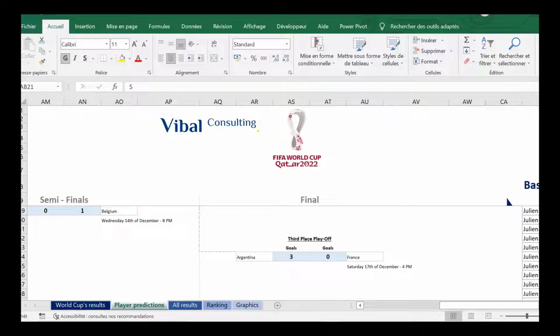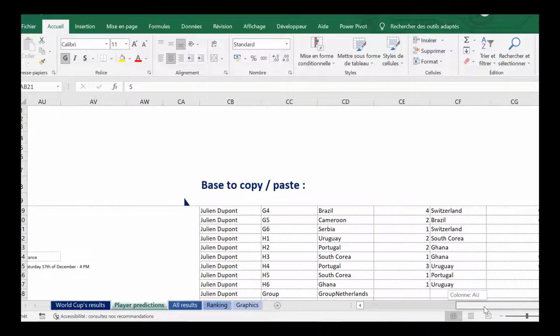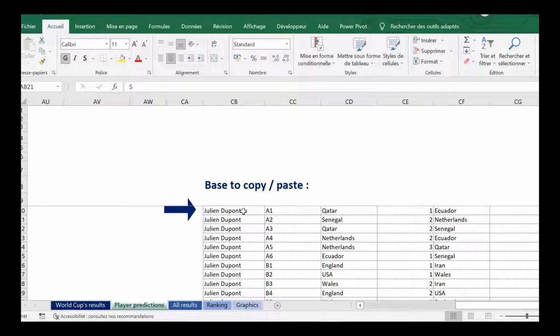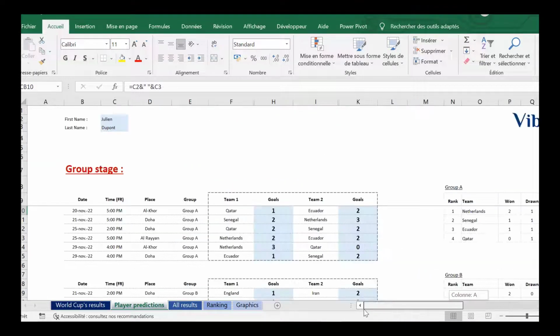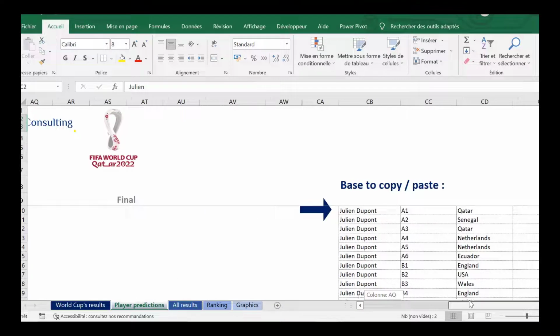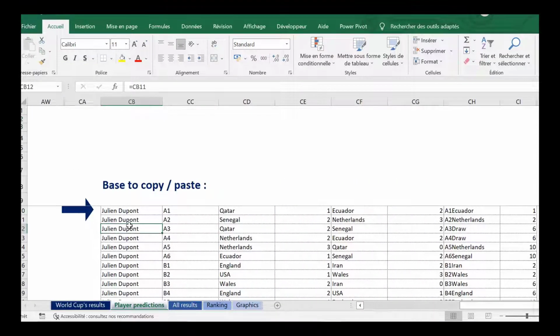So now we move on to the last step, which is the consolidation of all the data. So here on this tab, we have completed all our predictions for the World Cup and everything is displayed on the right. This data appears with the name of Julien Dupont, so it's my first name on the game. I filled it in on the left, so you can fill it too. Put your name and it appears in the database.